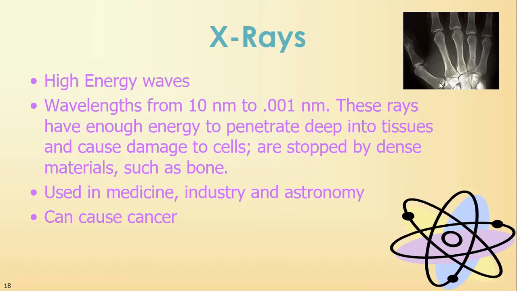So when you get an X-ray, your X-ray is penetrating through everything else except for the bones, which is why you see that outline of the bones. X-rays, again, you want to minimize how much you use of it because they can also cause cancer. So anytime you get an X-ray, you protect any part of your body that is not being X-rayed, just to minimize that radiation you're getting. And it's used in medicine, it's used in industry, and it's used in astronomy.